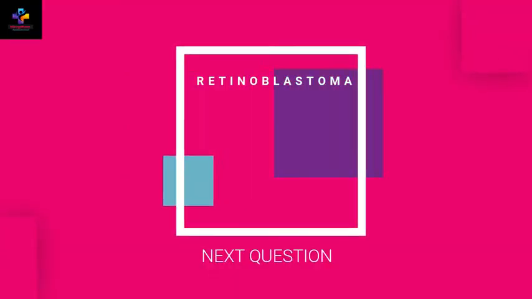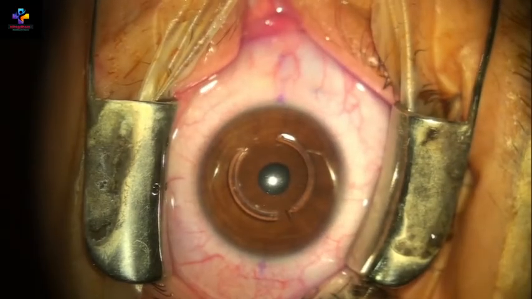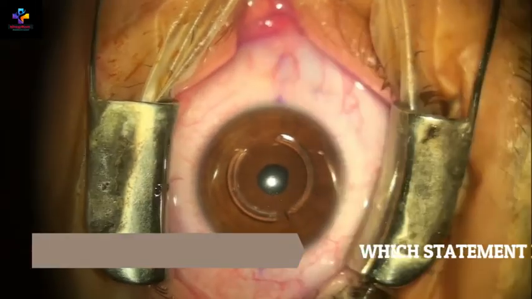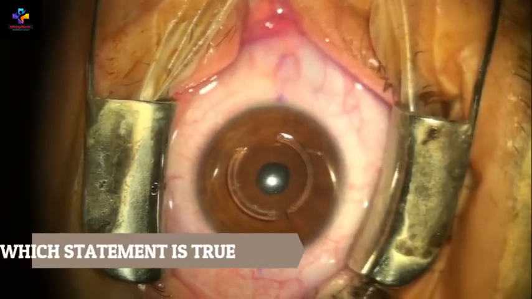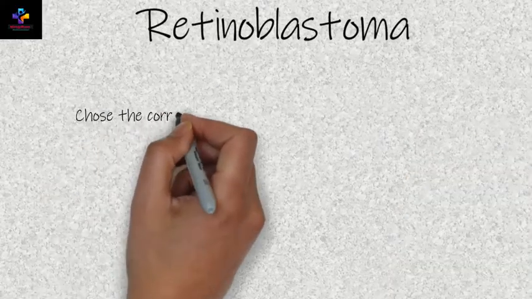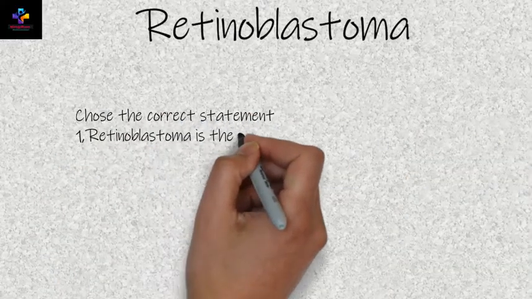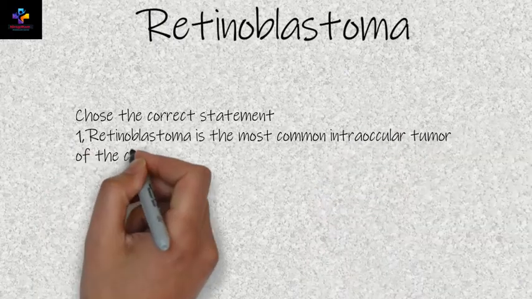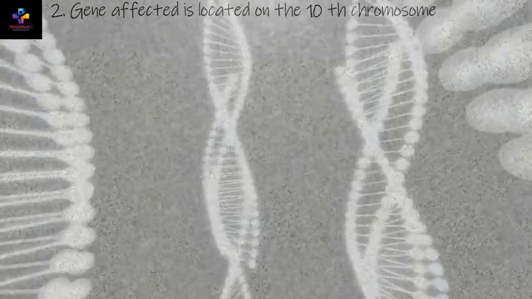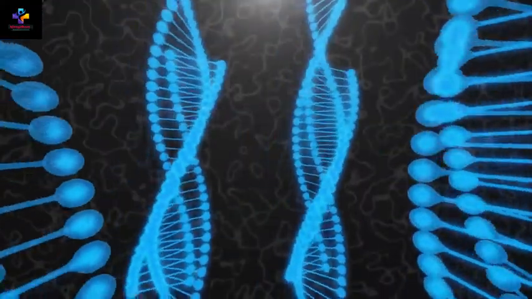Now the next question is related to retinoblastoma. Two statements were given, and out of that we have to identify which statements are true. The first statement was: retinoblastoma is the most common intraocular tumor of childhood. The second statement was: the retinoblastoma gene has been identified as 14 band on the long arm of chromosome 10.